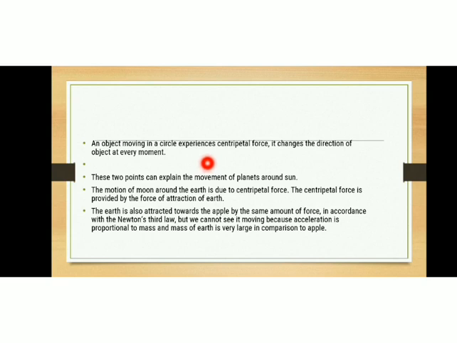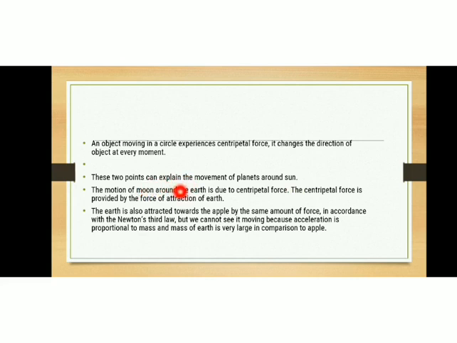That's why we consider uniform circular motion as an accelerated motion. So that is what is said here. An object moving in a circle experiences a centripetal force due to which it changes direction at every moment. These 2 points can explain the movement of planets around the sun.